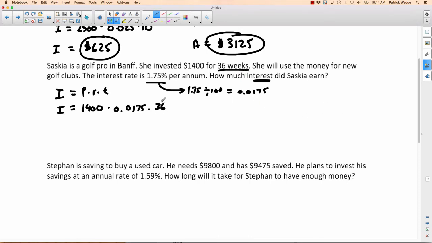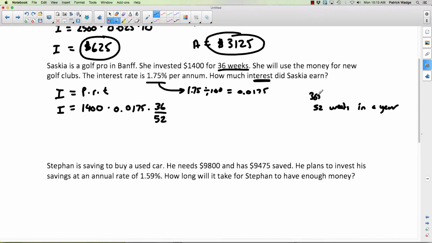So, any idea? How do you figure out how much of a year 36 is? You think of it as a fraction. It's 36 weeks out of how many weeks in a year? 52. That's how you do it. So there's 52 weeks in a year. What if it didn't say weeks? What if it said days? Well, then it would be 36 out of how many days in a year? 365. So you'd go 36 divided by 365.